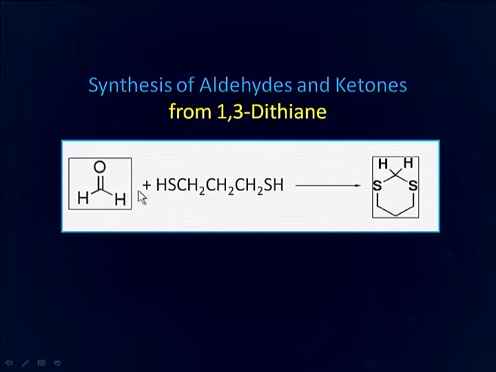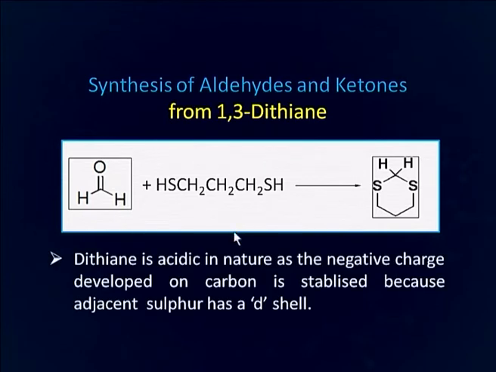We will now discuss the synthesis of aldehydes and ketones from 1,3-dithiane. As you can see here, 1,3-dithiane is prepared starting from formaldehyde, the lowest member of this group of aldehydes and ketones, by the reaction with a dithio compound. Dithiane is acidic in nature, and as the negative charge is developed on carbon, it is stabilized because of the adjacent sulfur atoms which have d shell. 1,3-dithiane can be deprotonated by strong bases such as normal butyl lithium. The resulting carbanion is stabilized by the electron withdrawing effect of two polarizable sulfur atoms.